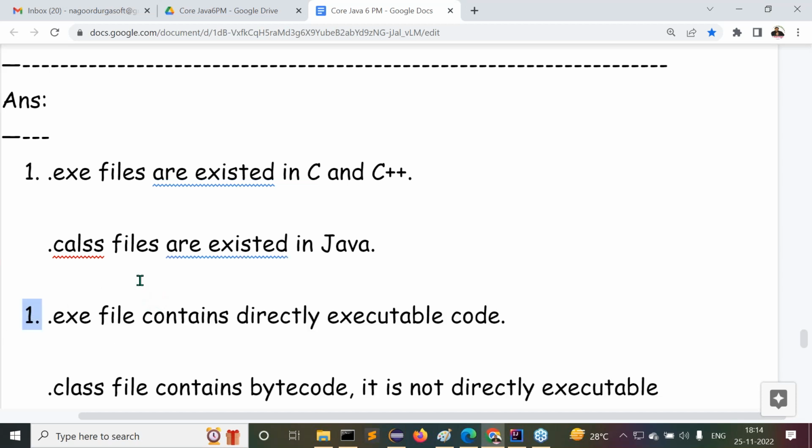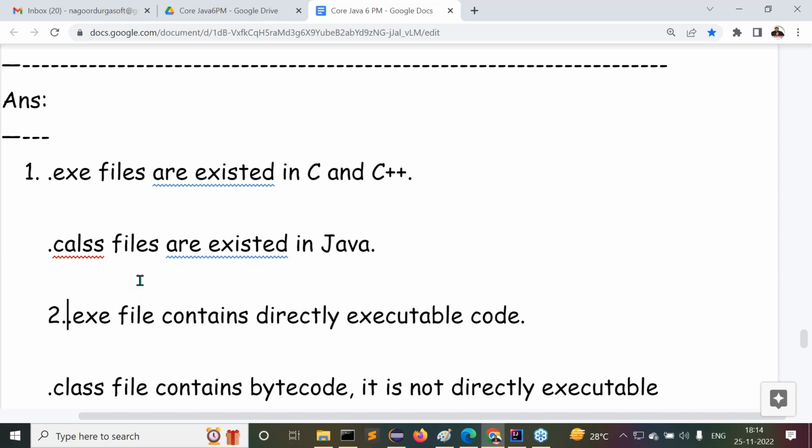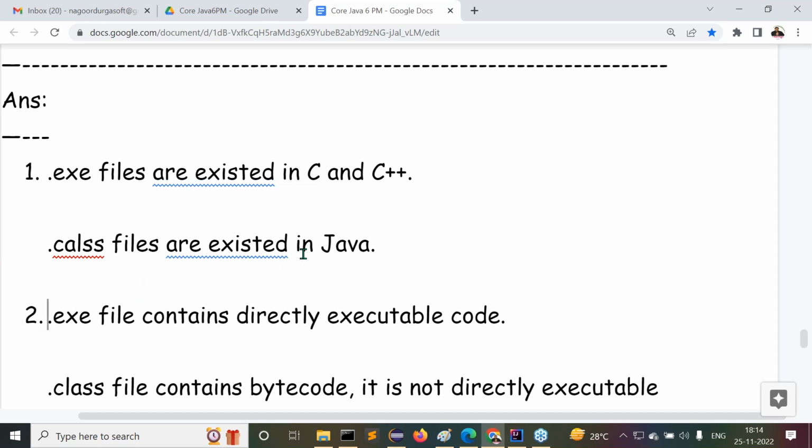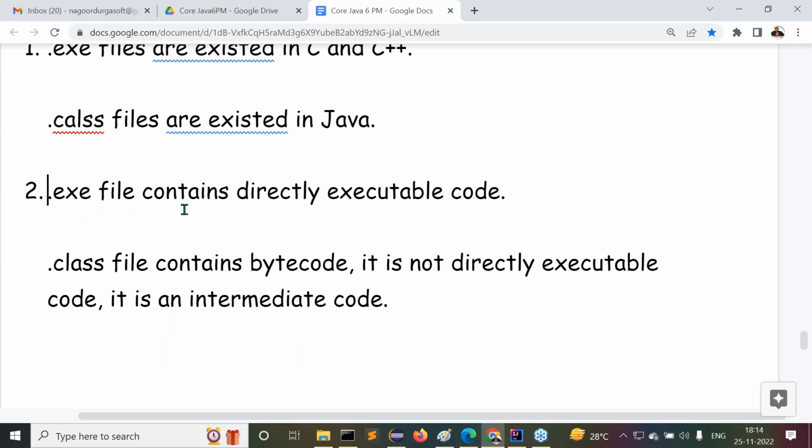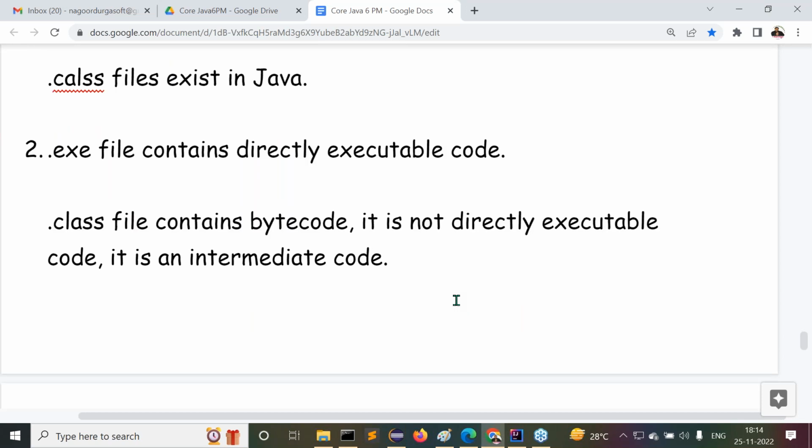Understand it clearly. The second point: .exe files contain directly executable code. Class files contain bytecode. It is not directly executable code. It is an intermediate code.